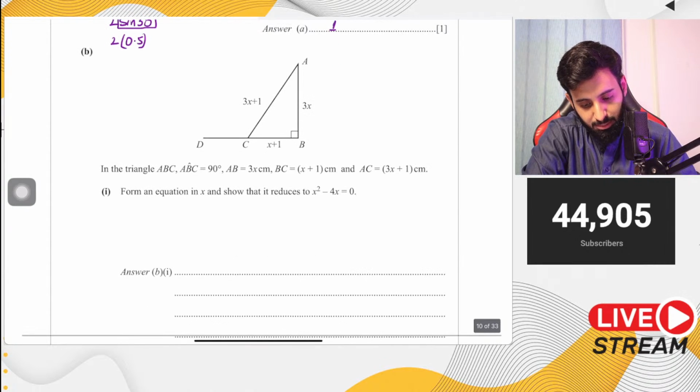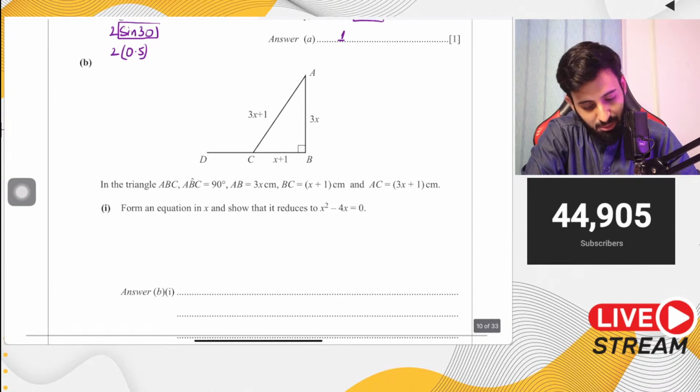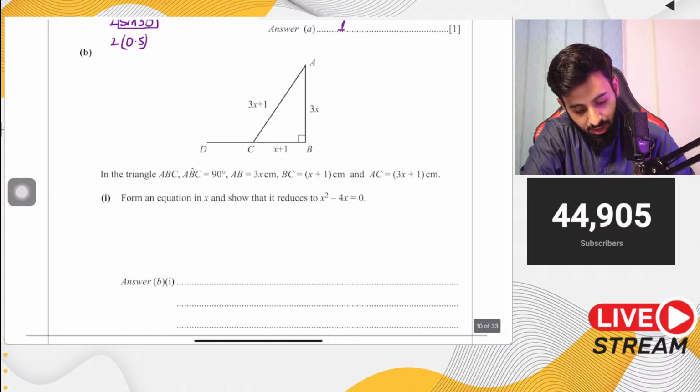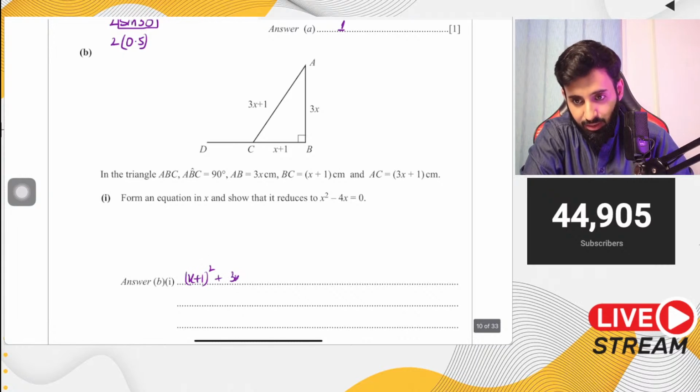Okay, now here's B part 1. Now B part 1 says form an equation in x and show that it reduces to so and so. Now what are we going to use? We're going to use Pythagoras theorem. So x plus 1, the whole thing square, is the base square, plus 3x square, which is equal to 3x plus 1, the whole thing square.